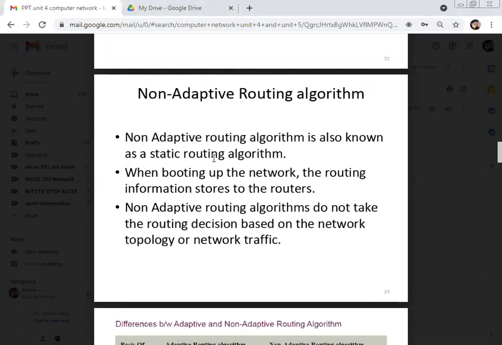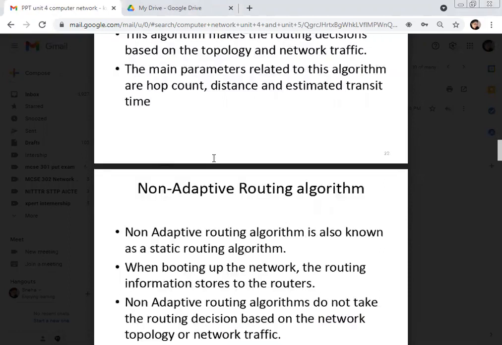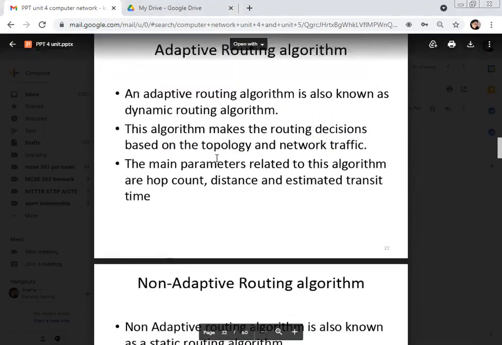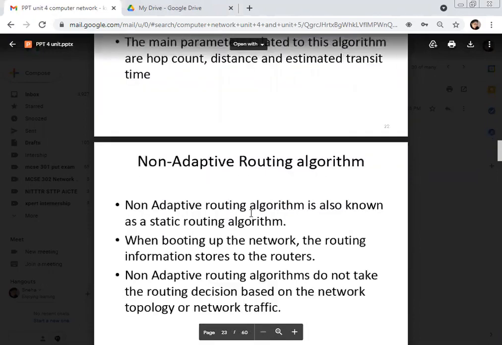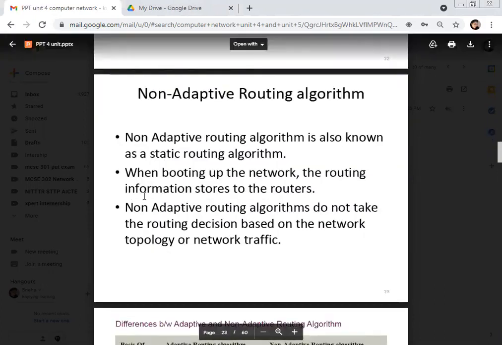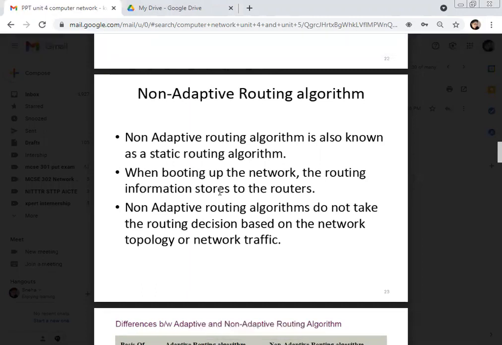And similarly, if any question is going to ask about the dynamic routing algorithm, then you have to explain about the adaptive routing algorithm. So non-adaptive routing algorithm is also known as the static routing algorithm. When booting up the network, the routing information is stored in the routers, as in which will be the shortest path. Now, how will that particular routing algorithm decide that?